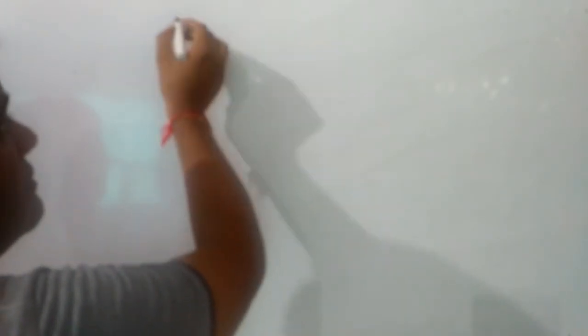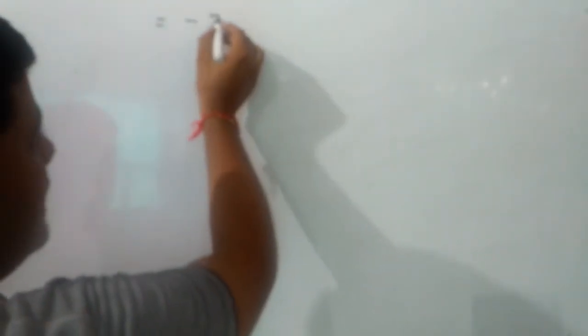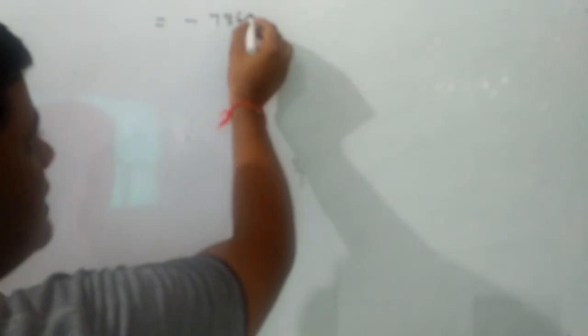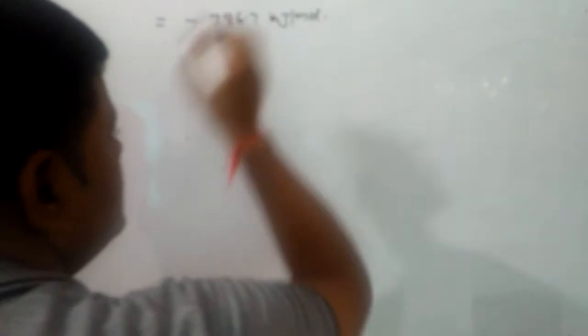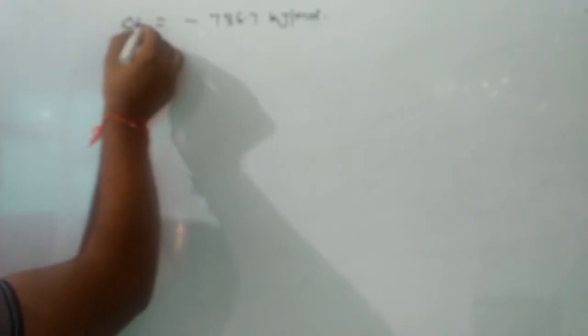Internal energy change for combustion of ethene, given that the enthalpy change is minus 786.7 kilojoule per mole. First of all, we have to write down the equation of combustion of ethene.